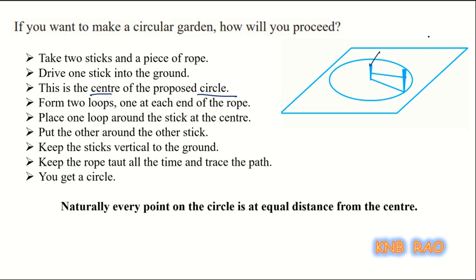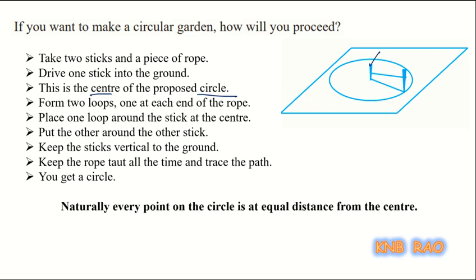So that's why mathematically we define a circle as a collection of points which are at a constant distance, or at a fixed distance, or at equal distance from a fixed point of the same plane. Okay.